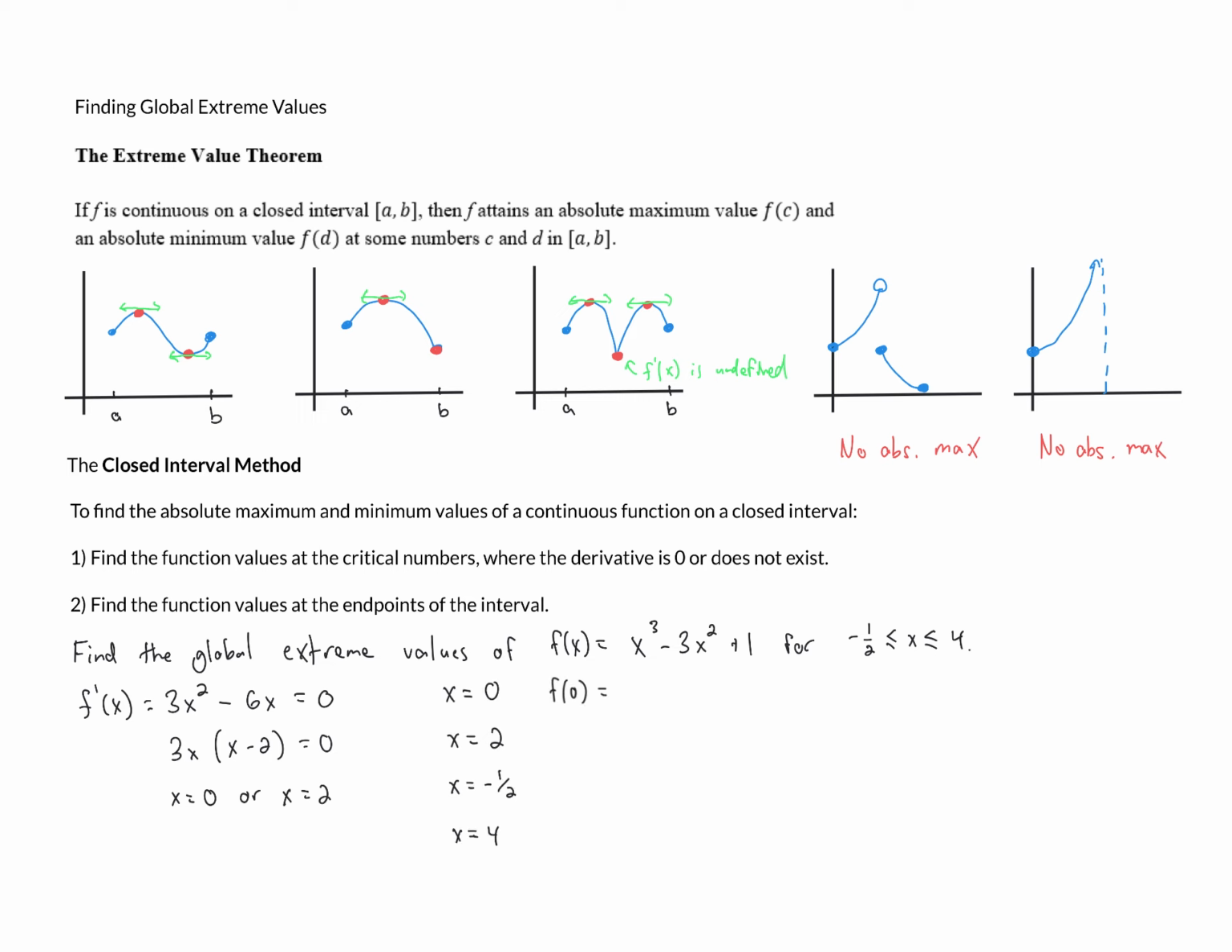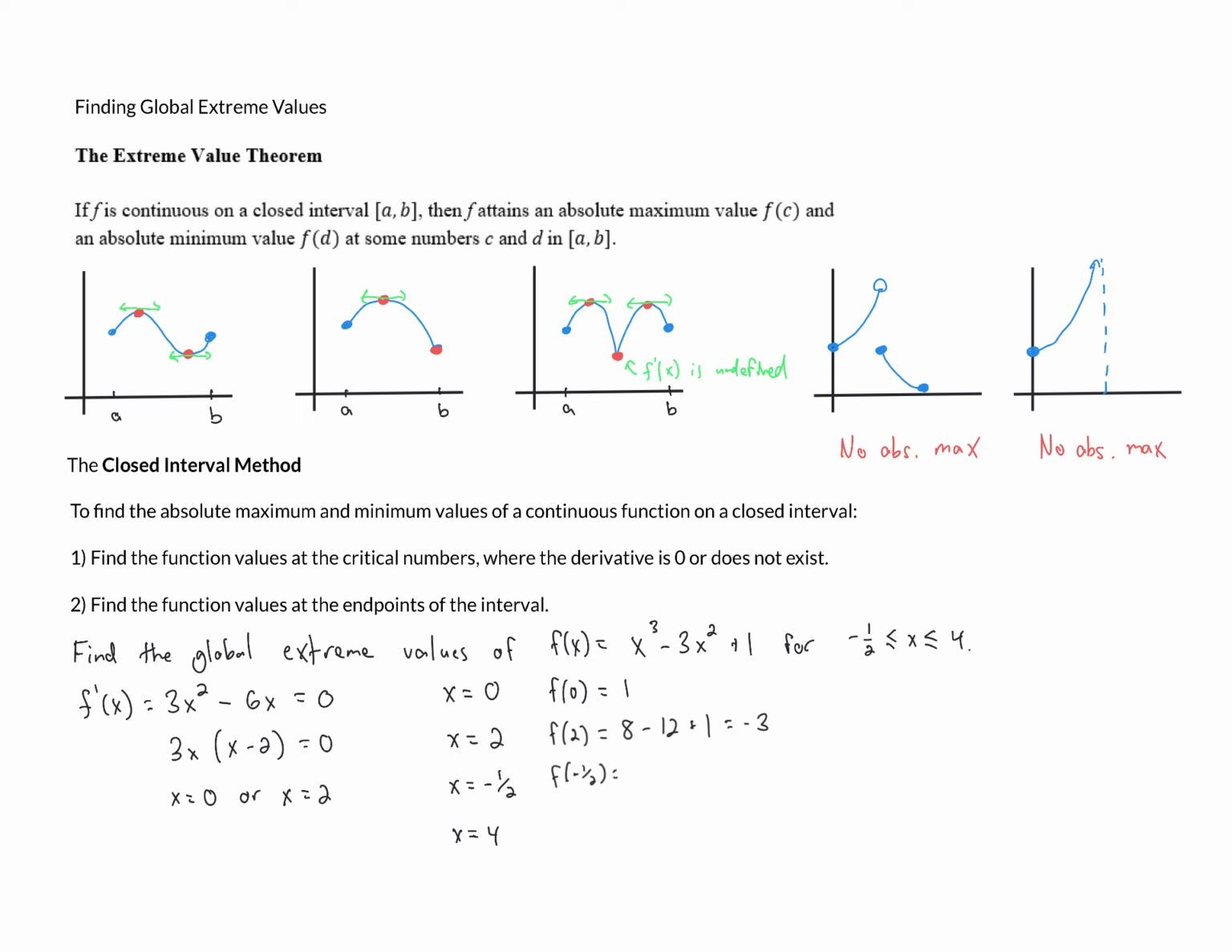Well, if we plug in 0 for everything, only the constant term isn't 0, so we end up with 1. That's pretty easy. Next up, we plug in 2. That's our next critical number. And if we do that, 2 cubed is 8 minus 3 times 2 squared. 2 squared is 4. 3 times 4 is 12 plus 1. 8 minus 12 is negative 4 plus 1 is negative 3. All right. Now x equals negative 1/2.